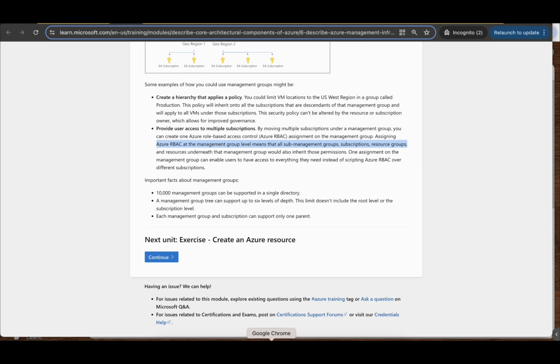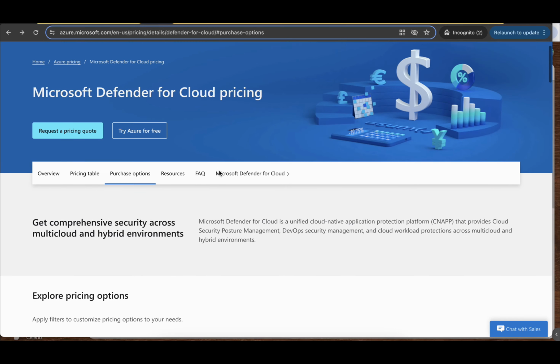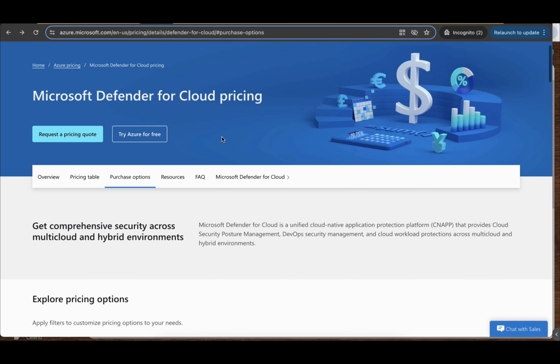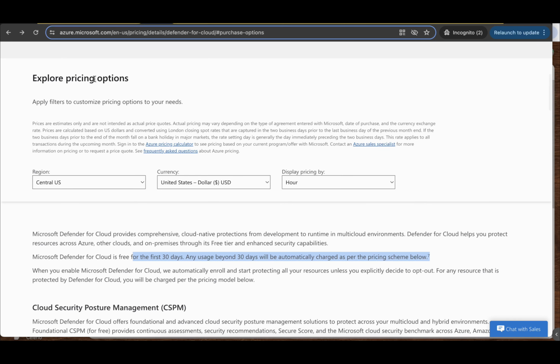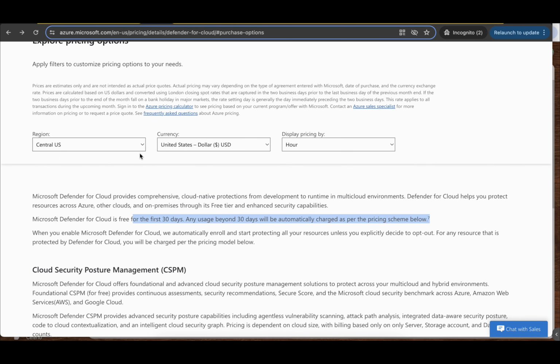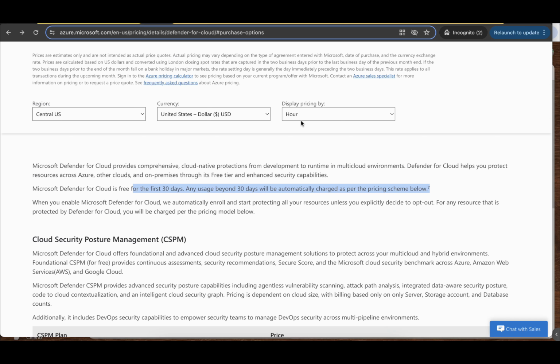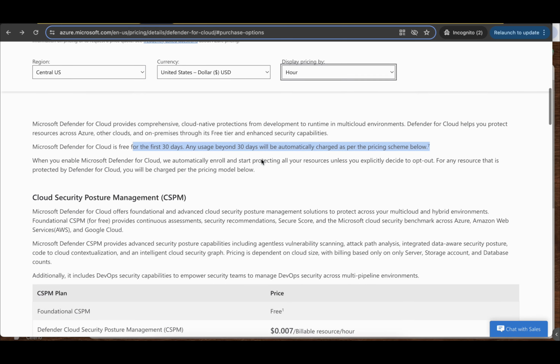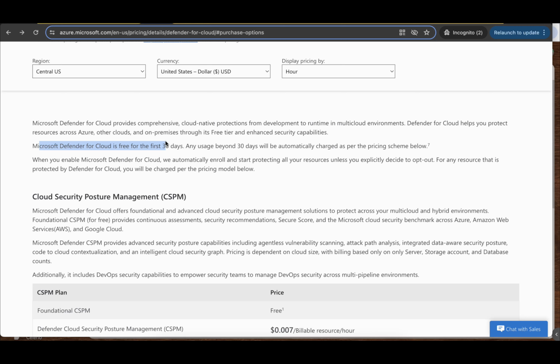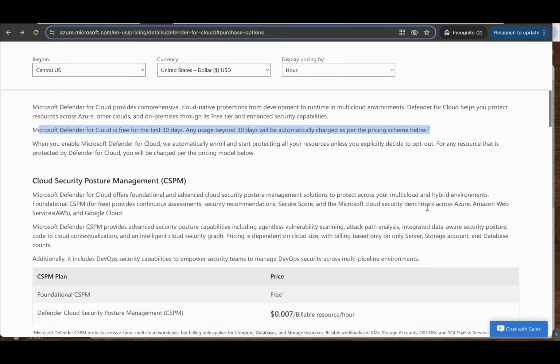To read more on this, you can come here, Microsoft Defender for Cloud pricing. Here you can explore pricing options as per the region you select. You can display pricing by hour or month. And Microsoft Defender for Cloud is free for the first 30 days. Any usage beyond 30 days will be automatically charged as per the pricing scheme below.